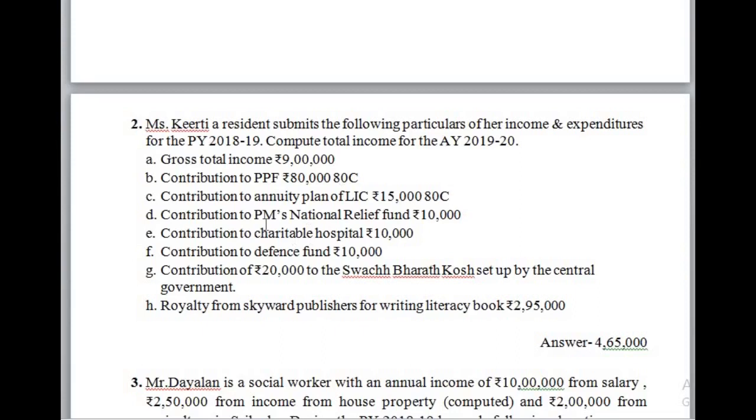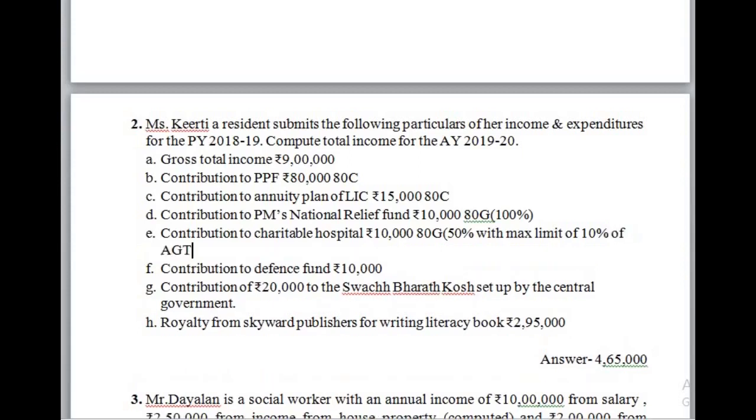The next, contribution to PM's National Relief Fund rupees 10,000, deductible under section 80G. 100% will be allowed as deduction without any maximum limit. Contribution to charitable hospital is deductible under section 80G, out of which 50% will be allowed as deduction with a maximum limit of 10% of adjusted gross total income. So it should be compared with the adjusted gross total income.